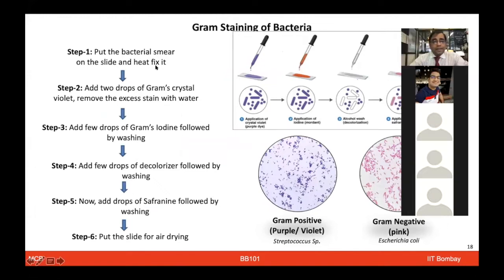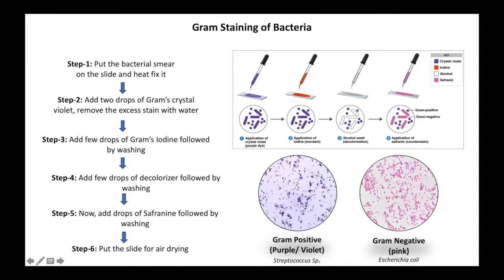So here what you can see, you take the bacterial smear, which is bacteria from a test tube or from a plate, and put that on a microscopic glass slide. On top of that, you add the Gram crystal violet stain, do a couple of washing steps, add the Gram iodine stain, add the decolorizer, which is the ethanol, and after washing those, you can add the safranin dye. Then you can dry these slides and look into how best you can visualize them to find the pattern shown on the right side, which is Gram positive or Gram negative.